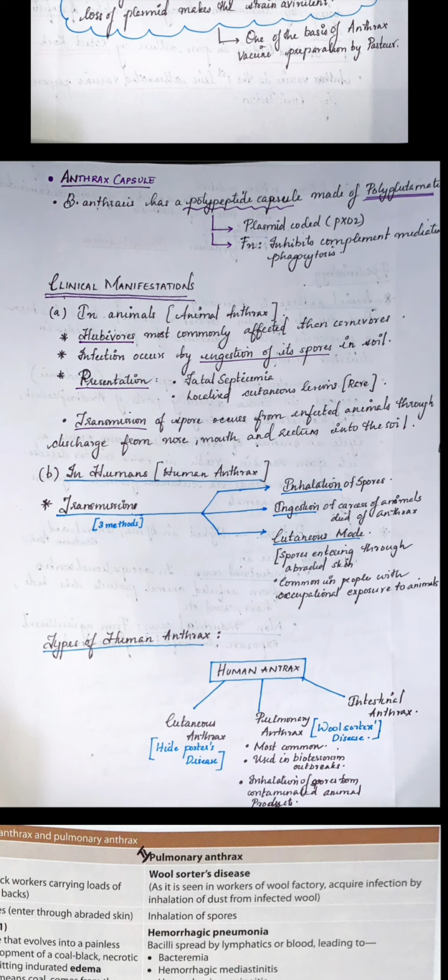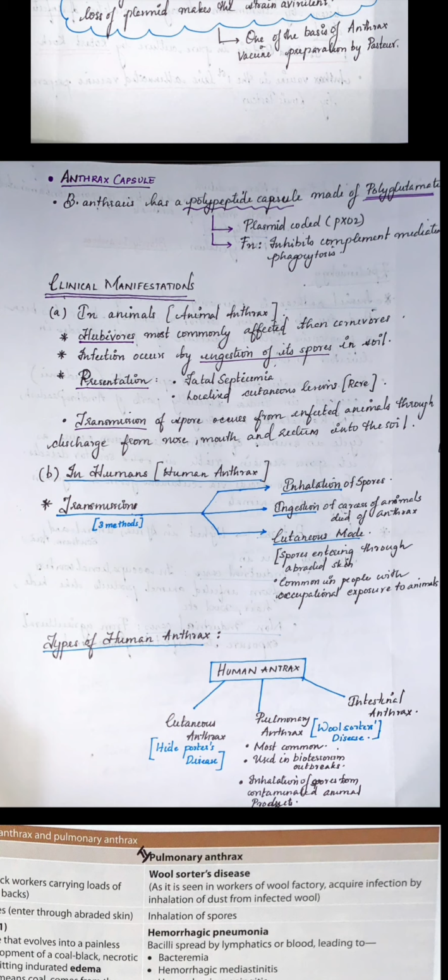It's rare. Transmission of spores occurs from the infected animals through discharge from the nose, mouth and rectum into the soil, and that's how the spore transmits. So from the discharge of nose, mouth and rectum, the spores are transmitted onto the soil, and this soil comes in contact with the next cattle or next animal.